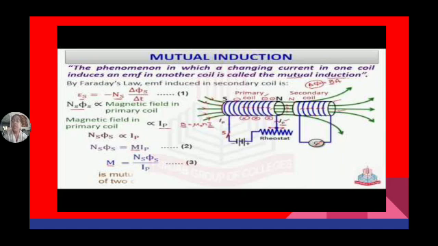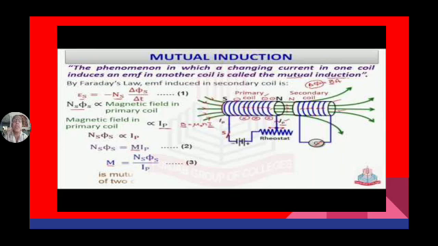Now mutual inductance. So what is mutual inductance? See, if this one coil is able to develop EMF in another coil without having an electrical connection, it means there must be an understanding between these two coils.